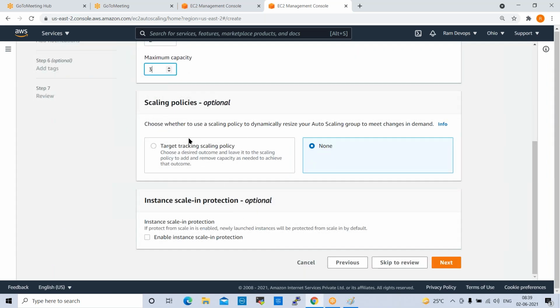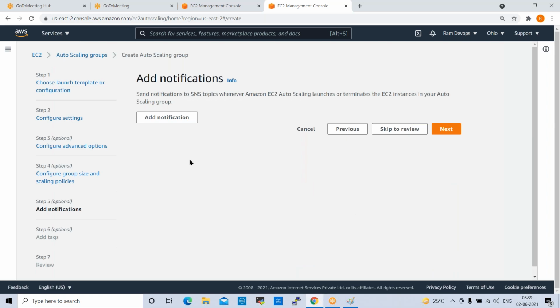Scaling policies. Okay. So if you want to create any policy, you can create policy. Click on next here. Next here we need to add some notifications. Why do we require notification? When any servers are added, we will get notified through emails.